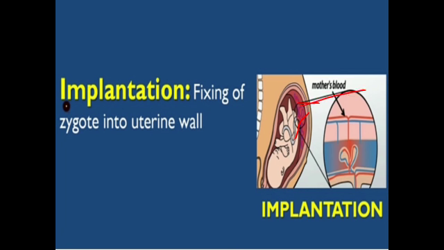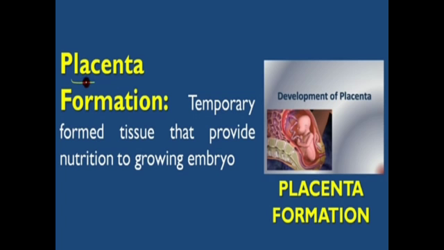Then comes placenta formation, the development of the placenta. These are temporarily formed tissues that provide nutrition to the growing embryo.